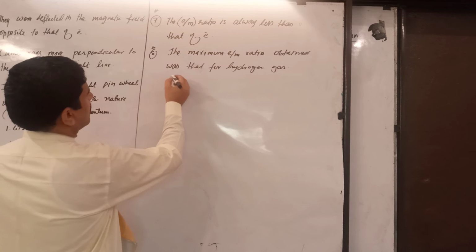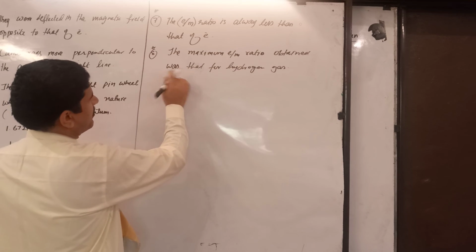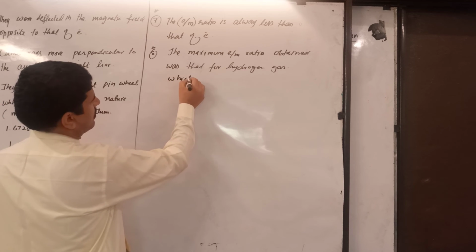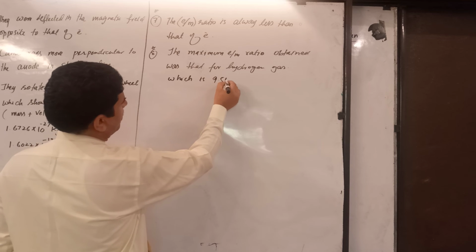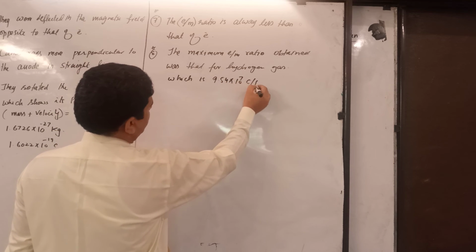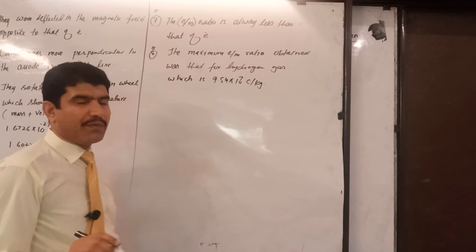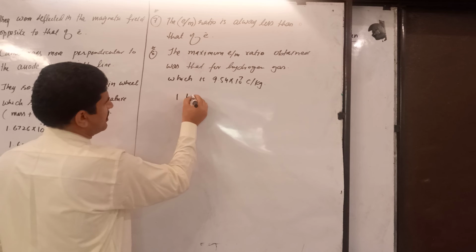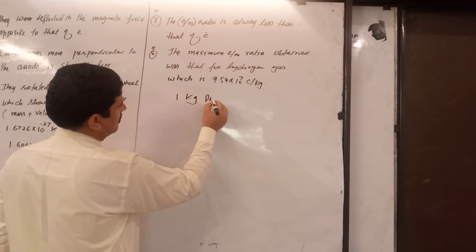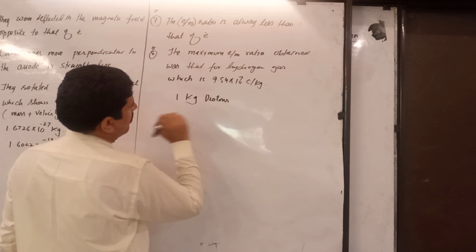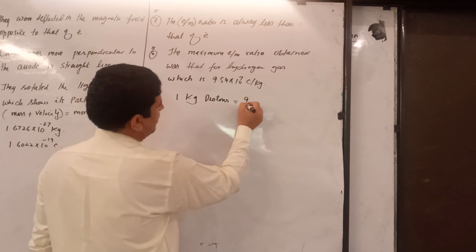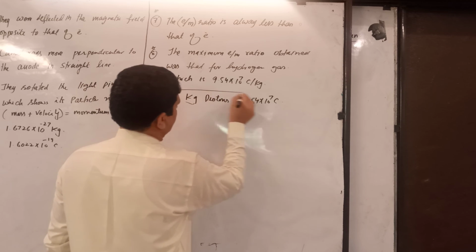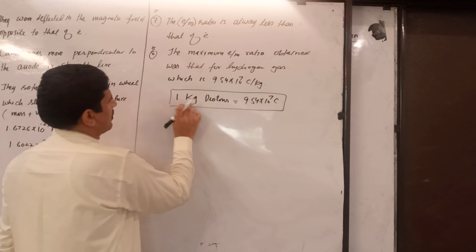That is the maximum ratio you are going to obtain, 9.54 into 10 raised to the power 7 kg per kg. What does it mean? When you take 1 kg of protons, it will have a charge of 9.54 into 10 raised to the power 7. It means this.